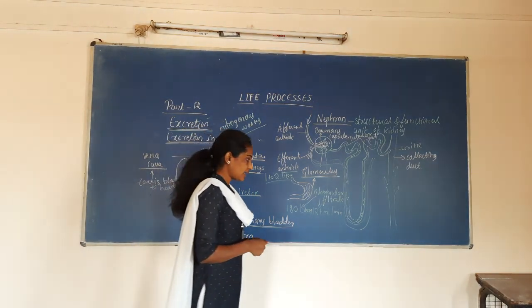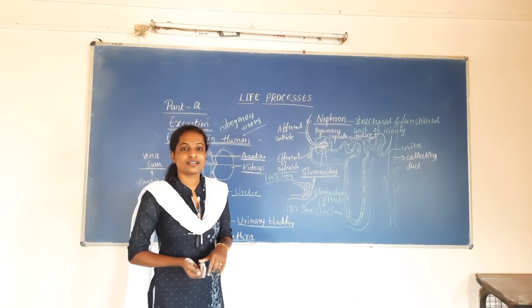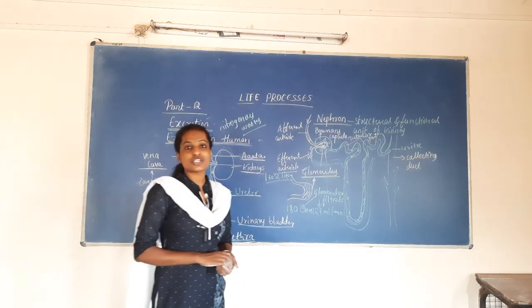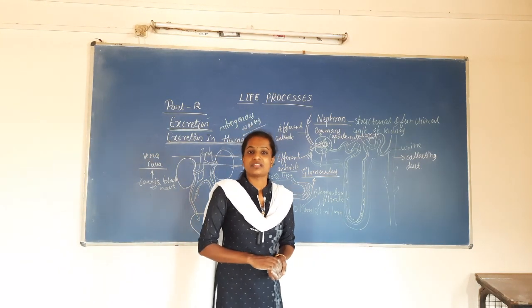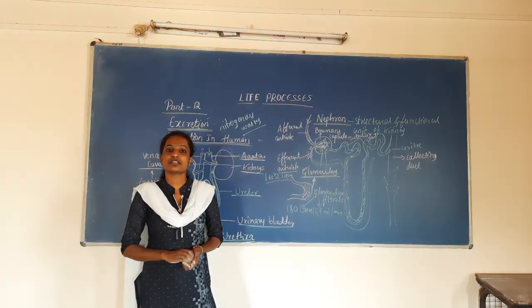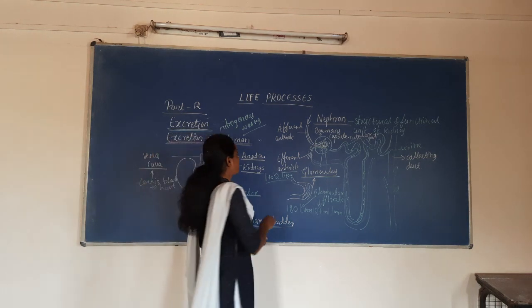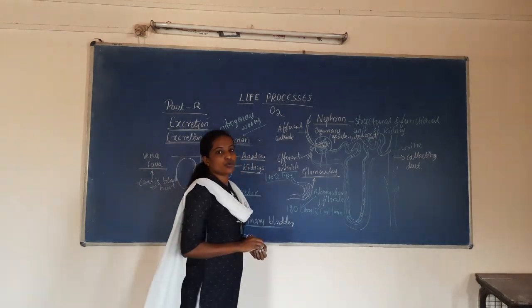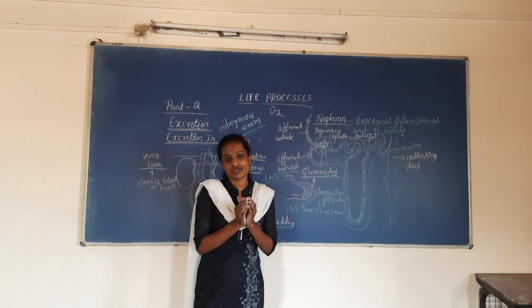Okay. And next, waste created during the photosynthesis process, like oxygen in the plant, is removed during the opening and closing of stomata.